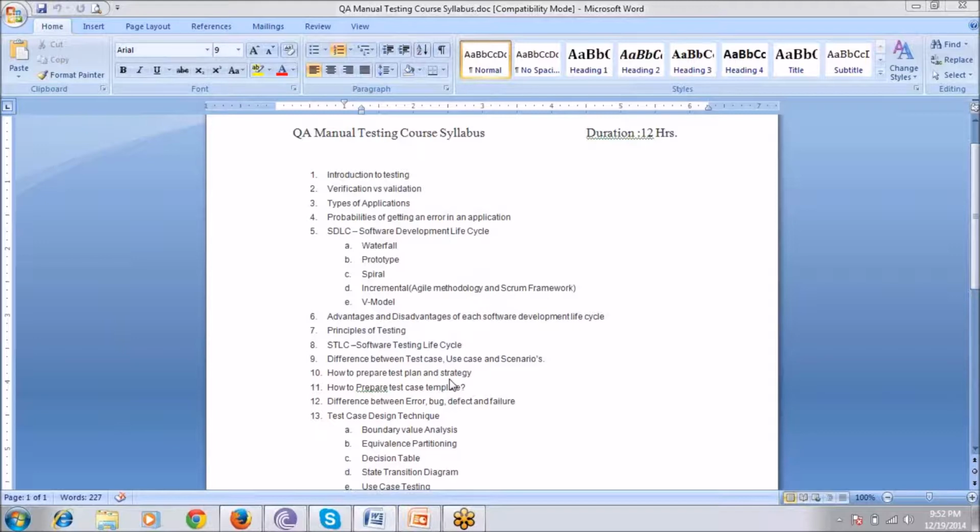And for the second test case, you can check the length, whether that text box is accepting some value or not. Okay, so each field, username field and password field. So that's the second test case. And also when we are entering some invalid credentials for username and password and clicking the login button, it will also display a validation message like this is not matching your credentials, not matching our database. This kind of error message they will display. So for each step we are writing some sentence. This is called a test case.